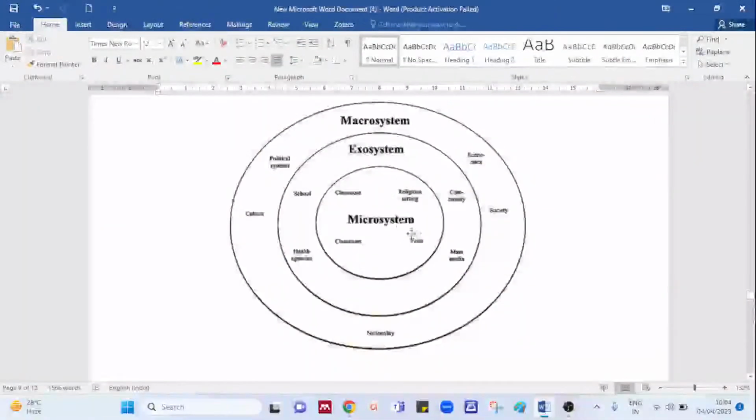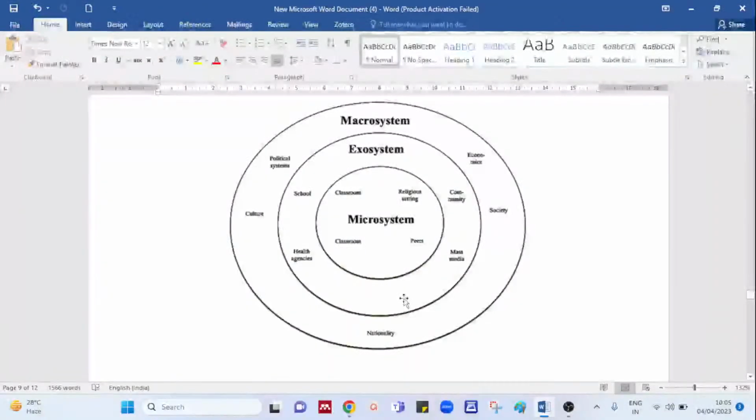If you can see this diagram, what is it talking about? It is talking about the ecological system, that is the educational ecological system. If you look at this diagram, at the center we have 3 systems: one is the macrosystem, another is the exosystem, and we have the microsystem. What is this diagrammatic representation? It is nothing but the ecological theory.